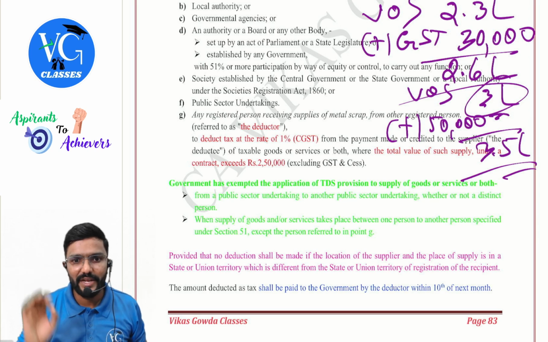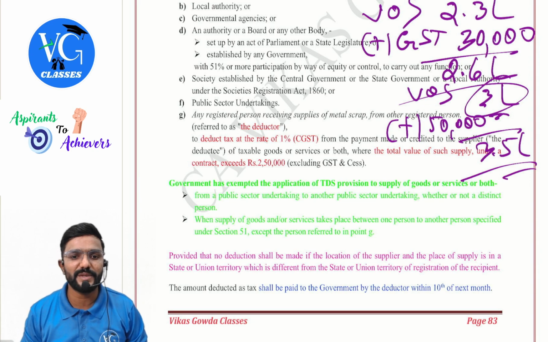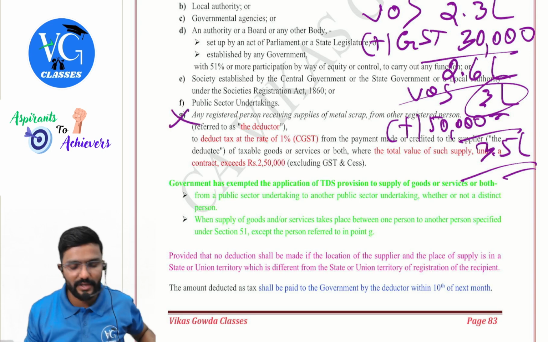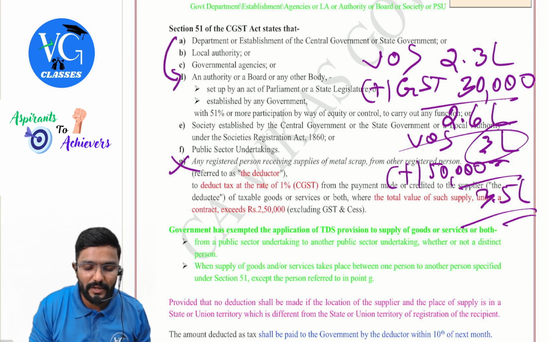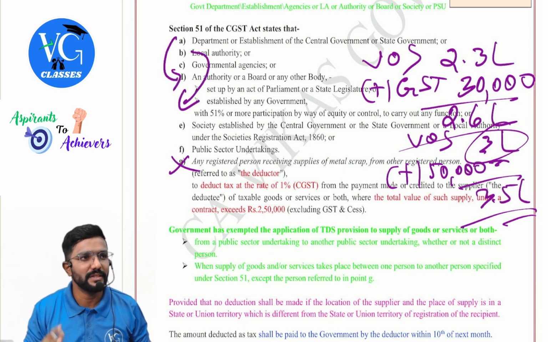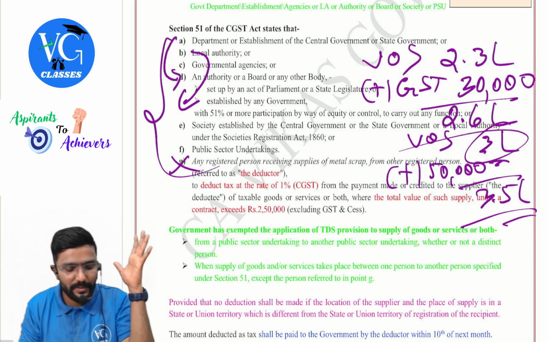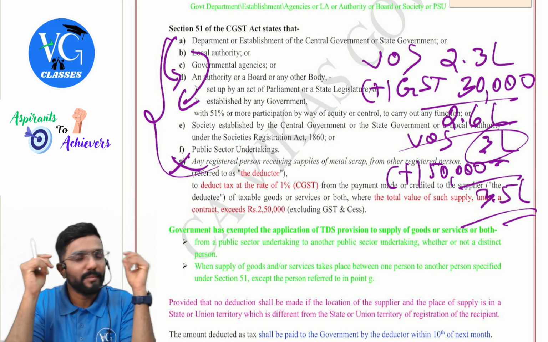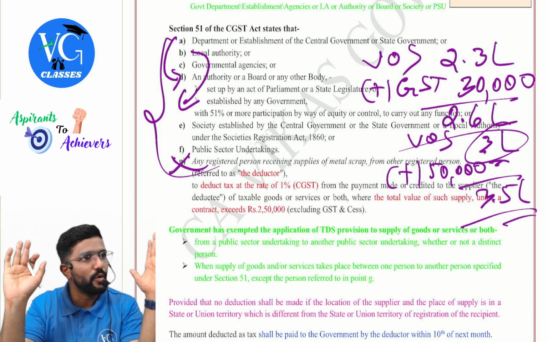Next, when supply of goods and or services takes place between one person to another person specified under section 51, except person referred in G. So for G guy, there is no exception. So they're telling if they are giving service to him or he is giving to another person, they are exchanging. Supplier and recipient both are covered in this list only, sir, except G. No TDS. Hope you guys are getting it.